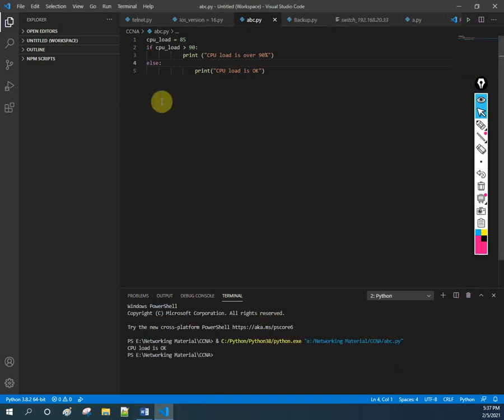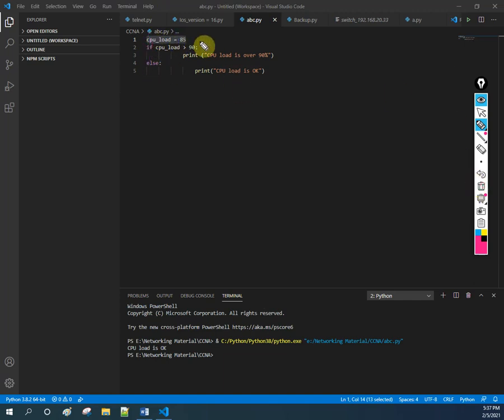Yeah, see here what mistake I made. We need to start from here only. This is the CPU load. After that only this line, like this. This line should be the same as this one. Before it was different, that's why it was not working.